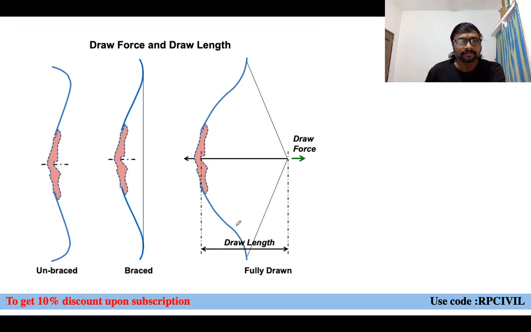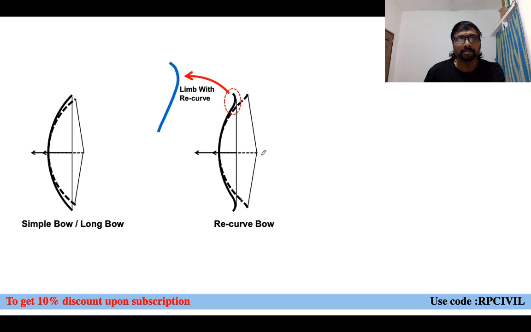Now, here unbraced means there is no string placed, only the simple bow is there. Here braced means what? That the string is there. So this is the fully drawn condition. This is your draw force P or F, and this is the fully drawn condition, and this is your draw length. It means the original position to this position, how much distance it is moving.